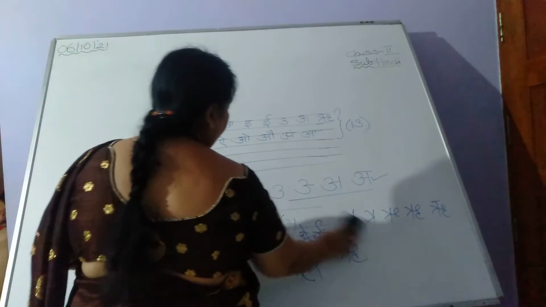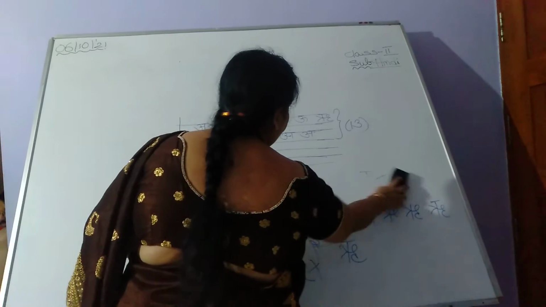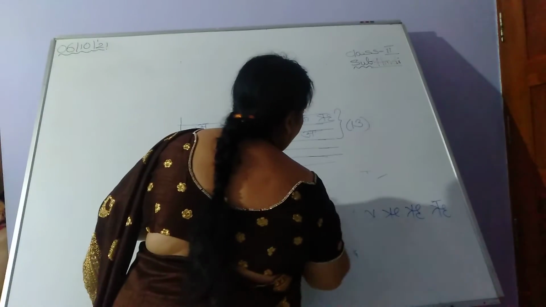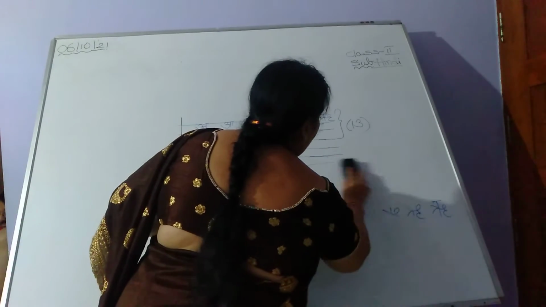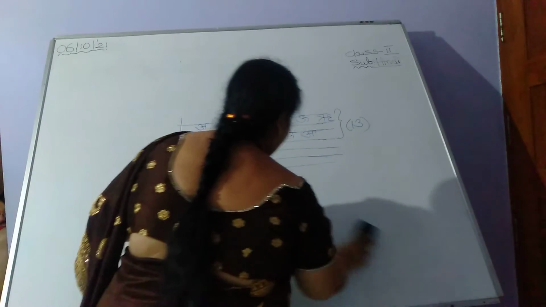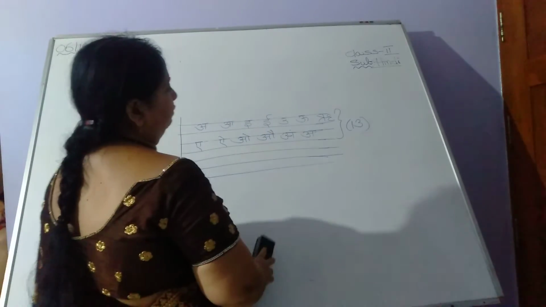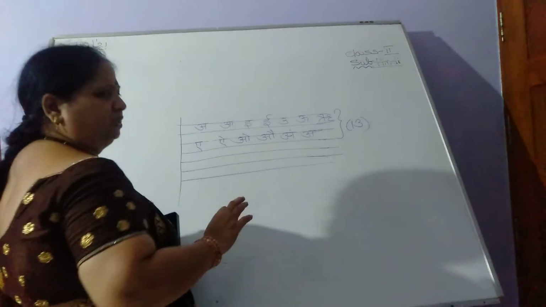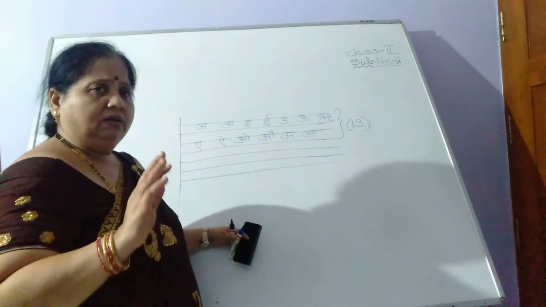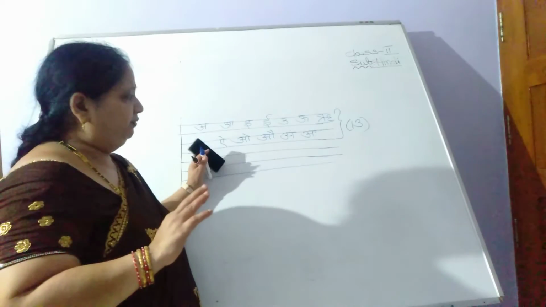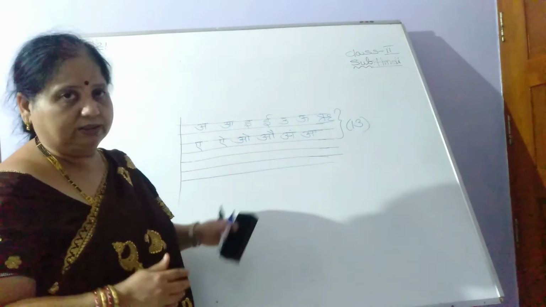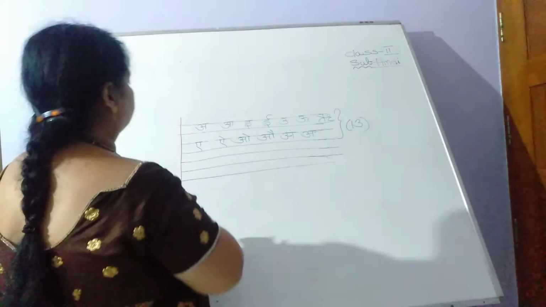Is it clear, children? The next one is, what is this first row? Now we are going to start from, in English, consonants. What should you say? Yes, good. In Hindi it is Vyanjan. But Swar and Vyanjan, don't get confused, children. I will teach you again when we complete all the Ka to Gya letters, then I will tell you what are vowels and what are consonants. Now what is the next first row?